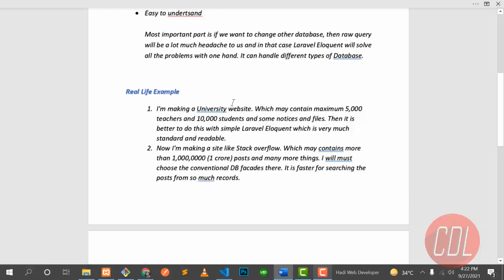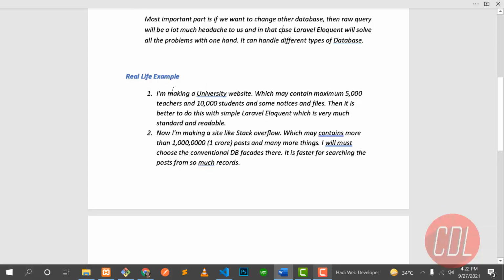So let's take an example of real-life projects, and how you should choose the better option for your project. I'm making a university website which may contain a maximum of 5,000 teachers and 10,000 students and some notes and files. Then it's better to go with simple Laravel Eloquent, which is standard and readable. If you are building a university site, you should follow Eloquent. Why? Because your data is not too big. 10,000 is not too much, so you can use Laravel Eloquent, which will support you with models, relationships and stuff like that.